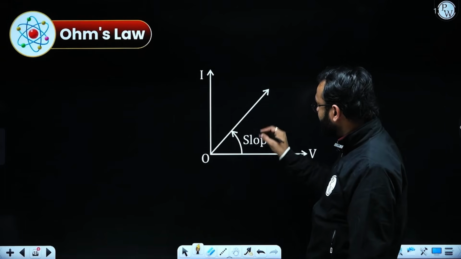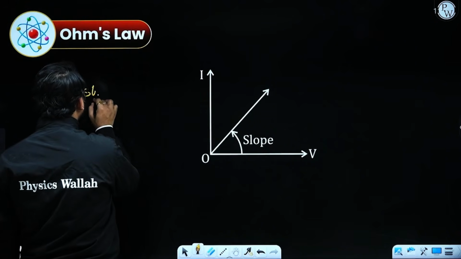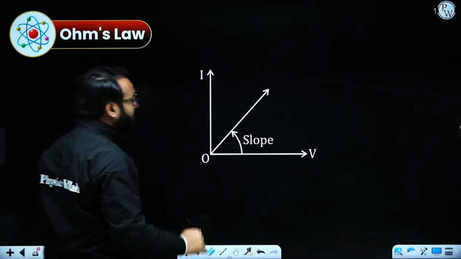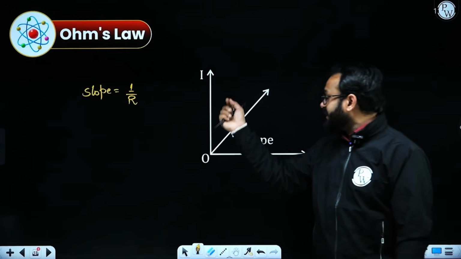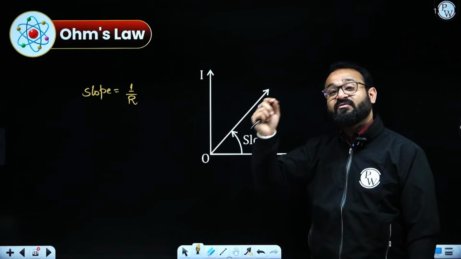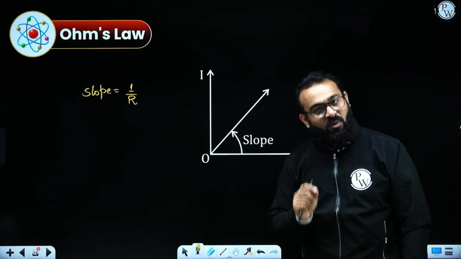In that case, if we are going to calculate the value of slope, the slope will be 1 by R, because they have changed the axes. On the x-axis we now have V instead of I, and on the y-axis we have I instead of V. So the value is going to be reversed. The slope will give you the value of 1 by R.